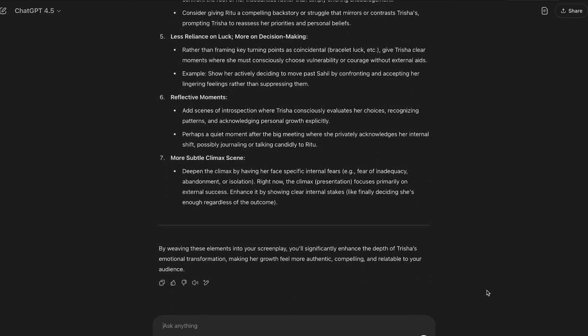So here's the thing about AI. It's really good at pointing out where your script might be a little weak, offer suggestions, and even make you rethink some of your choices. But at the end of the day, it's your story. And that matters the most. Think of ChatGPT as your own personal script doctor, always there to help and support, but the final call is always going to be yours.